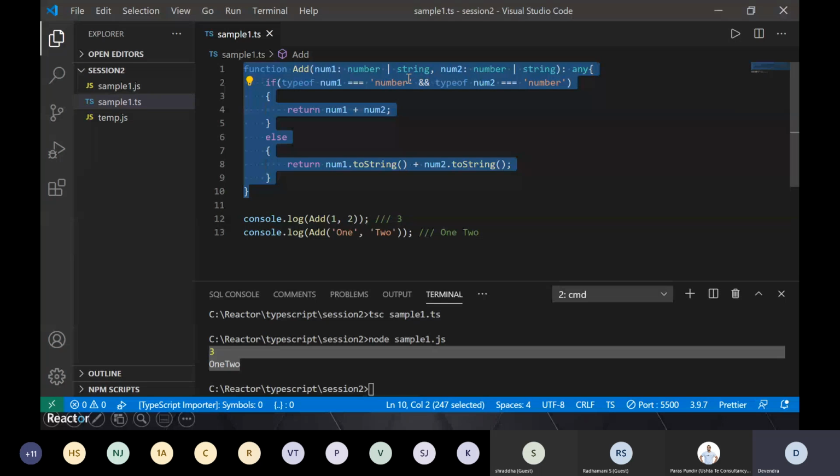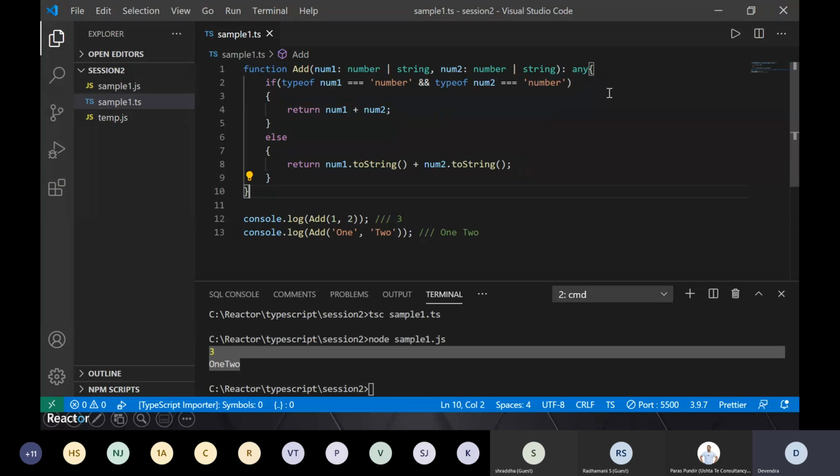There are many other things, like intersection and so on. I'm not going to cover those, but these are commonly used in many places, so that's why I wanted to cover them. So that's about defining your types and your interfaces. You will see interfaces in many places because they give a structure, and that structure can be used anywhere within your code.